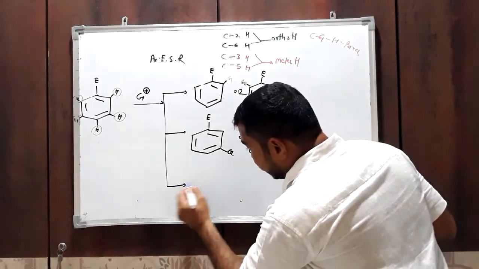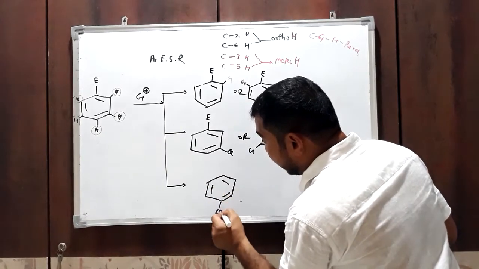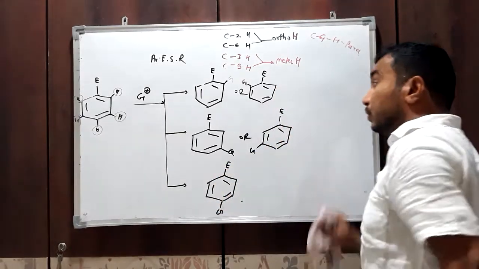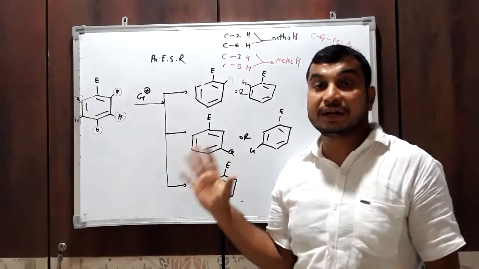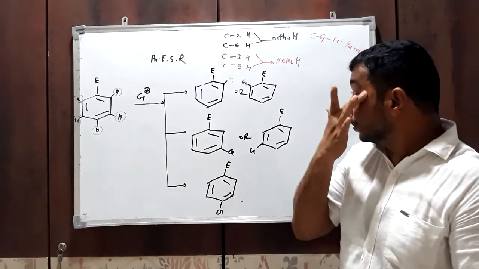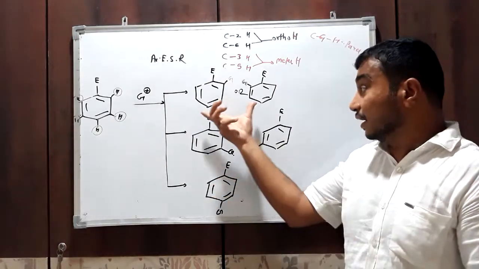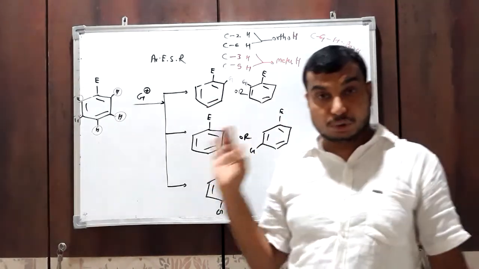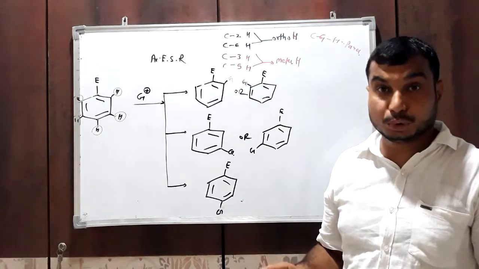Or if this G replaces a hydrogen atom from the para position, then we get a product like this. This is called di-substituted benzene. The products obtained are known as di-substituted benzene. So we have three choices of di-substituted product: either the ortho-substituted product, the para-substituted product, or the meta-substituted product.